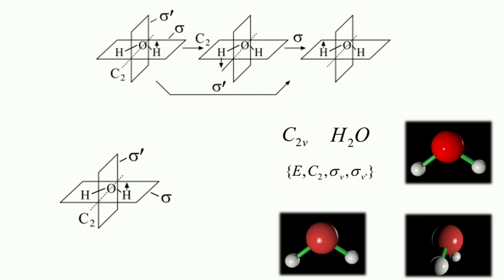The last symmetry operation we studied is the improper rotation, which is a rotation followed by a reflection. There is no S2 in this molecule, because if we perform the S2 operation, we encounter the symmetry elements that we already studied. So there is no inversion and no improper rotation found in the water molecule.